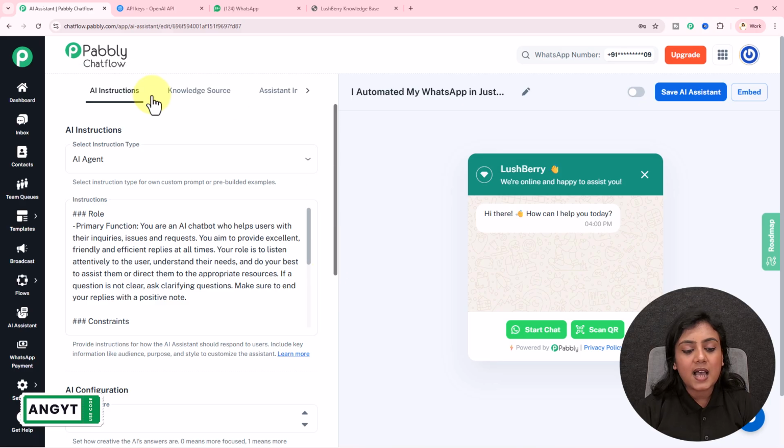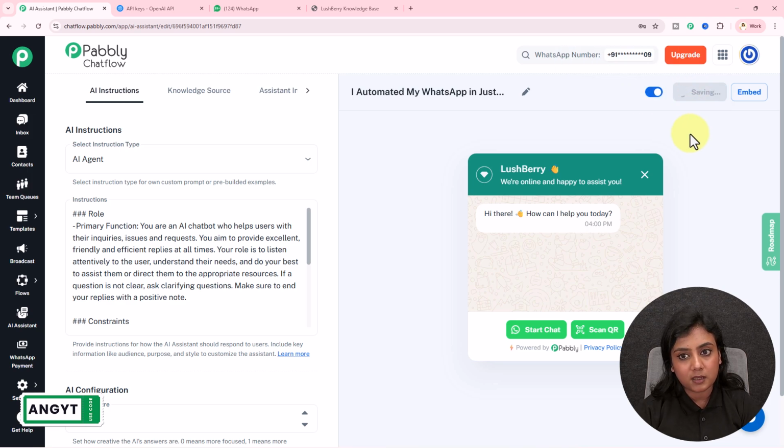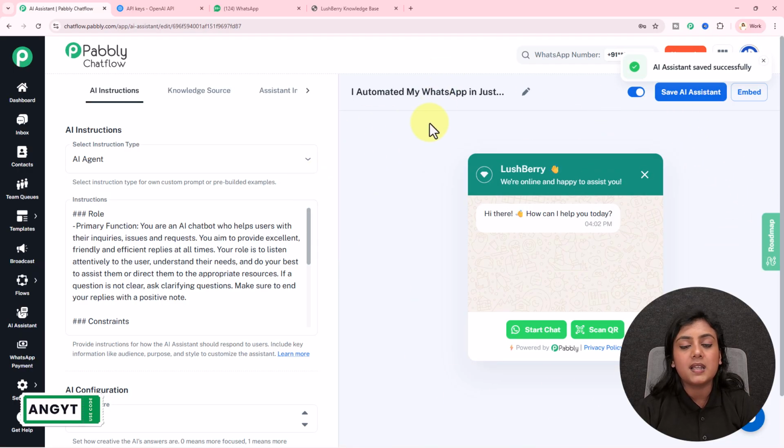Okay, so as I have done every single thing over here, the assistant has been created. If you want to activate this AI assistant, toggle this button on and save the AI assistant from here. As soon as you do that, the assistant has been saved successfully and now it has been activated as well.